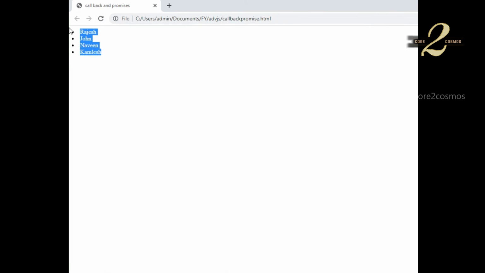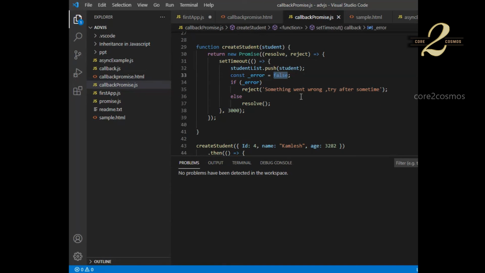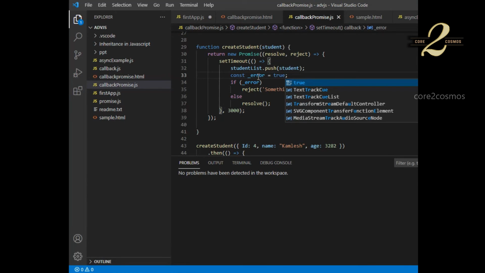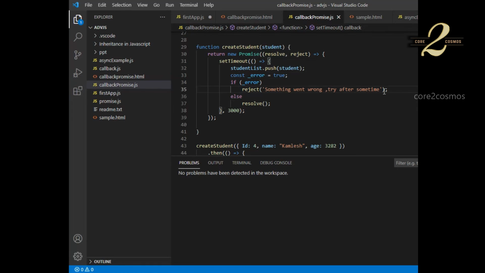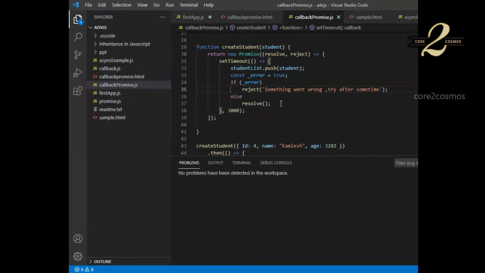So the same scenario I am achieving using promises as well. Let us assume something has gone wrong now. Let me say const error equal to true. Now we are rejecting due to some error. What is happening? It is saying something went wrong, try after some time. The same scenario which we achieve using callback, we can achieve using promises as well.